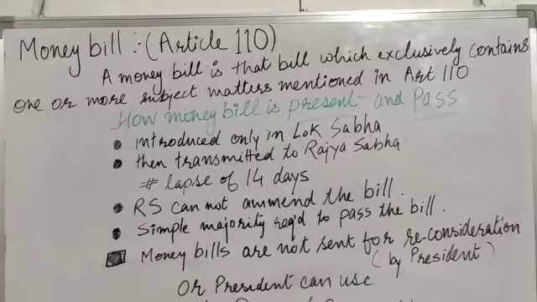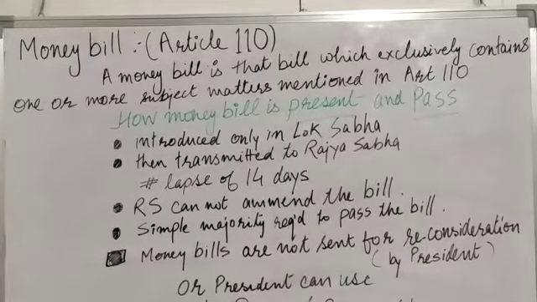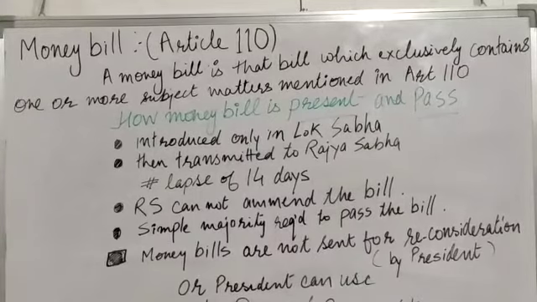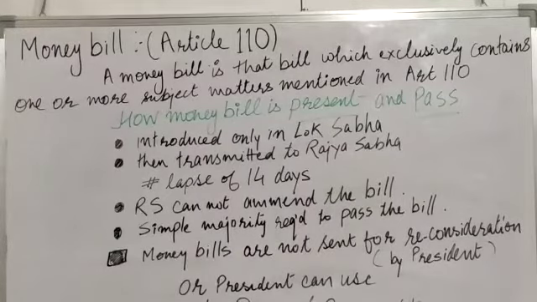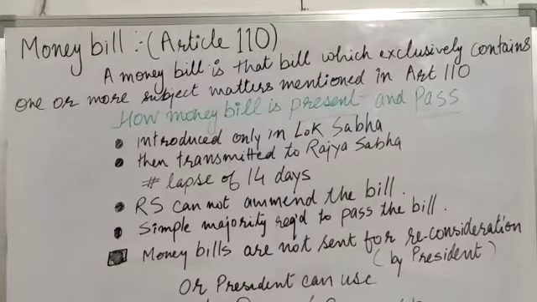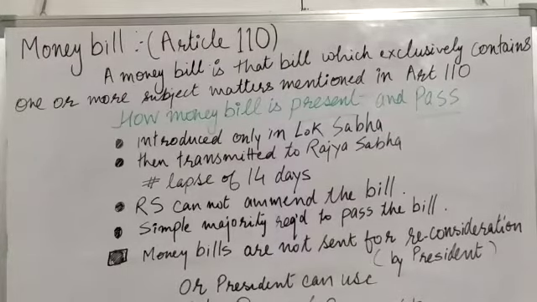Now, the next is the money bill. A money bill is that bill which exclusively contains one or more subject matters mentioned in Article 110, such as taxes, loans, etc. And how is a money bill presented and passed? This is a very important question. So here, this type of bill can be introduced only in the Lok Sabha with the prior recommendation of the President. Here remember students, a money bill can be introduced only in Lok Sabha and the prior recommendation of the President